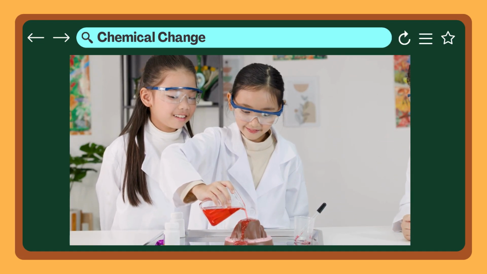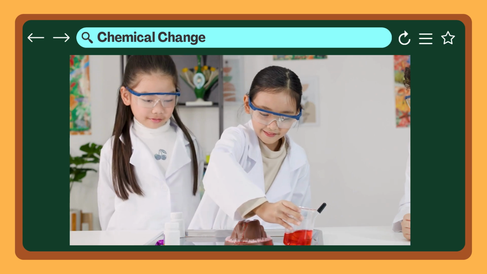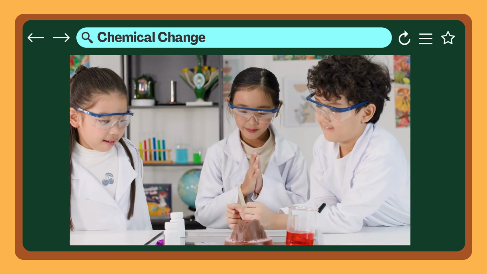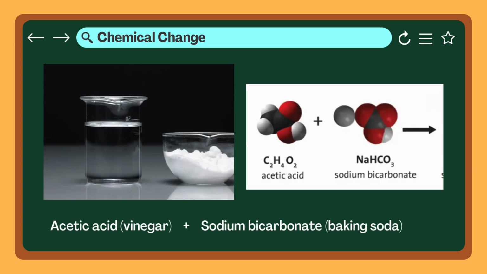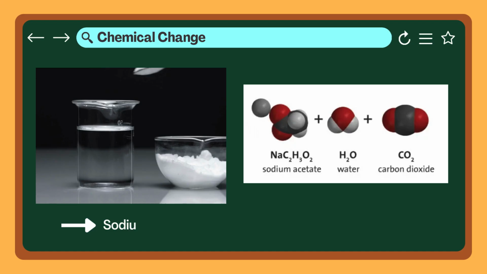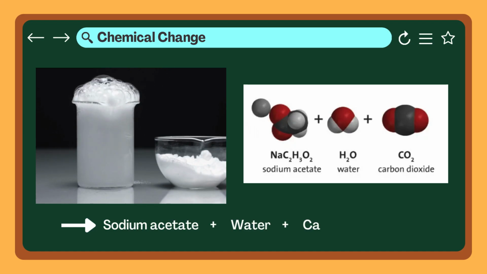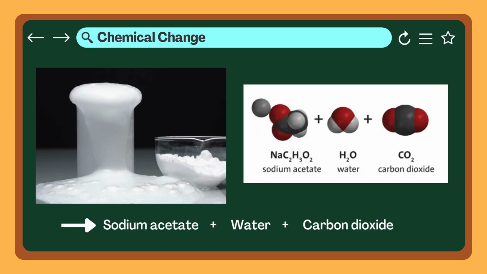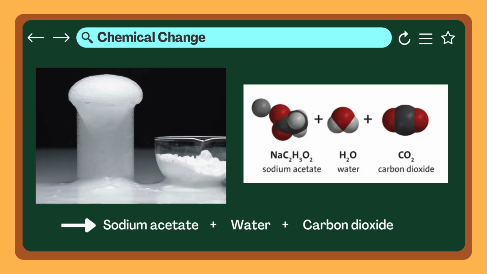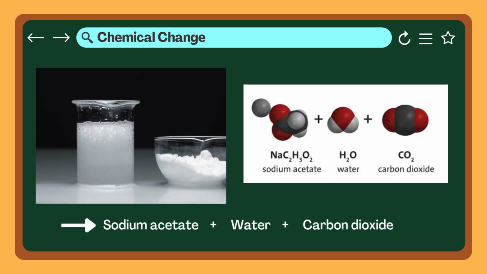A great example of a chemical change, where compounds change during a reaction, is vinegar reacting with baking soda. When acetic acid, vinegar, and sodium bicarbonate, baking soda, mix together, something amazing happens. The vinegar and baking soda don't stay the same. Their particles rearrange and join together in new ways to form new substances. These new substances are sodium acetate, water, and carbon dioxide gas.